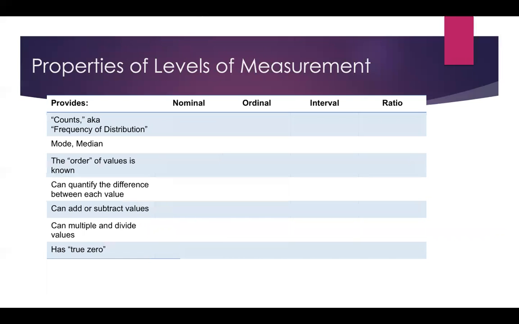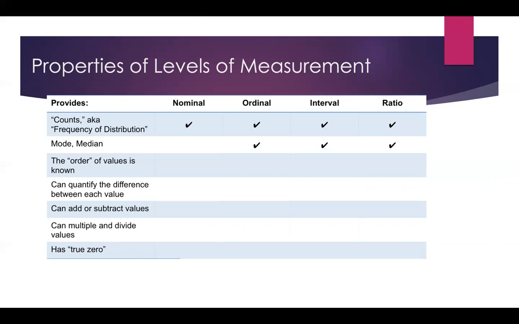Now, what are some of the properties of these levels of measurement? We can count at all levels. We can count how many people are, say, 135 pounds. We can count all of the buildings. We can count how many 5-star restaurants there are.